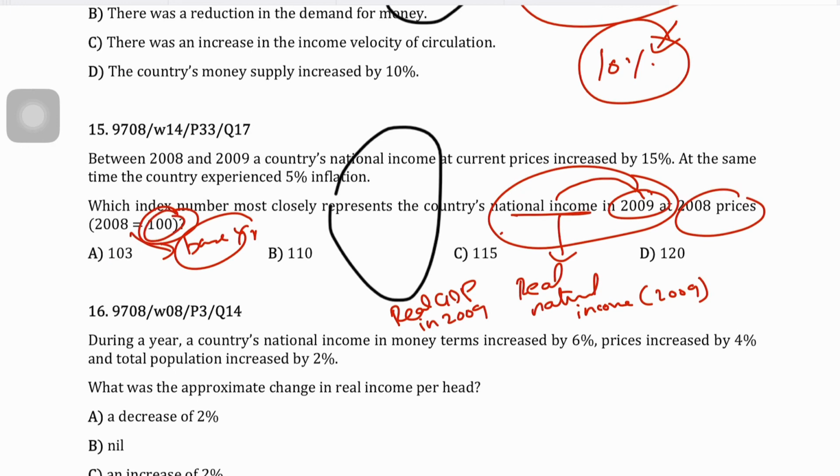So basically what we need to do is that we are trying to find not the nominal GDP for 2009, but the real GDP for 2009, because we want to deduct the effect of inflation. We want to reduce or minus the effect of inflation from it. And how do we do that?